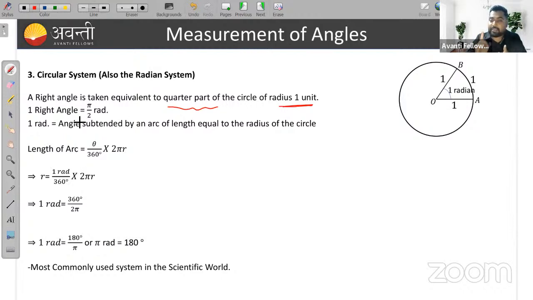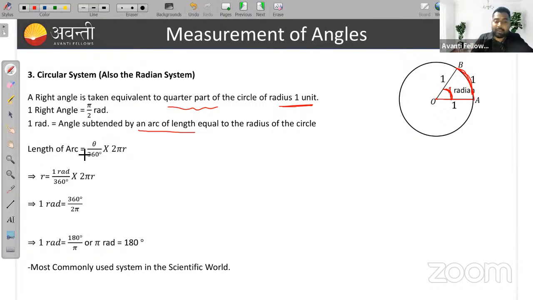One right angle is equal to pi by 2 radian, and 1 radian is equal to an angle. What is 1 radian? Angle subtended by an arc length equal to the radius of the circle. Suppose this arc length is equal to the radius. If the arc length is equal to the radius, then the angle subtended at the center, we call that 1 radian. And this is my 1 radian.